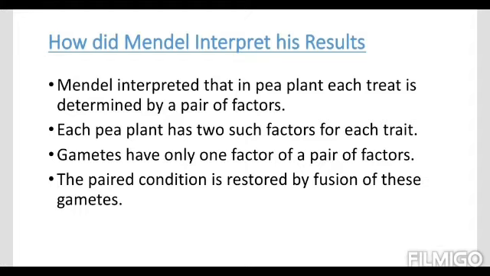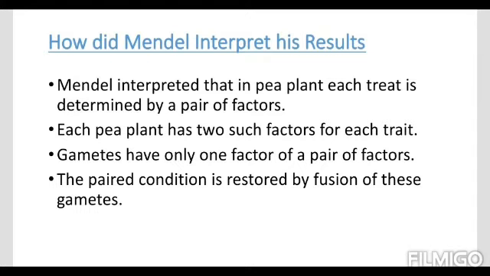For example, if I am saying every cell of our body has 46 chromosomes, but what we are giving to our next generation is half of the number. So how do they get their number completely equal? This is done because if we have 46 chromosomes in each of our cells, and the gamete which we are giving to our offspring contains only 23 chromosomes, how does our offspring balance the number up to 46?